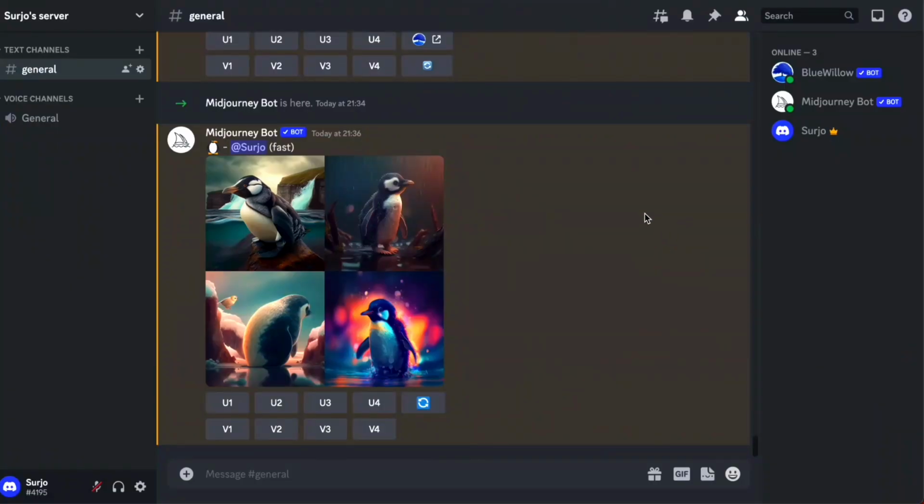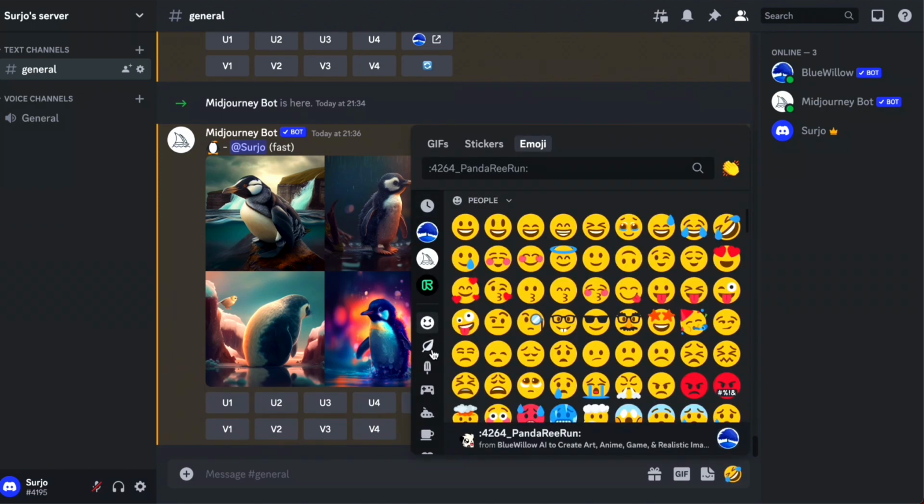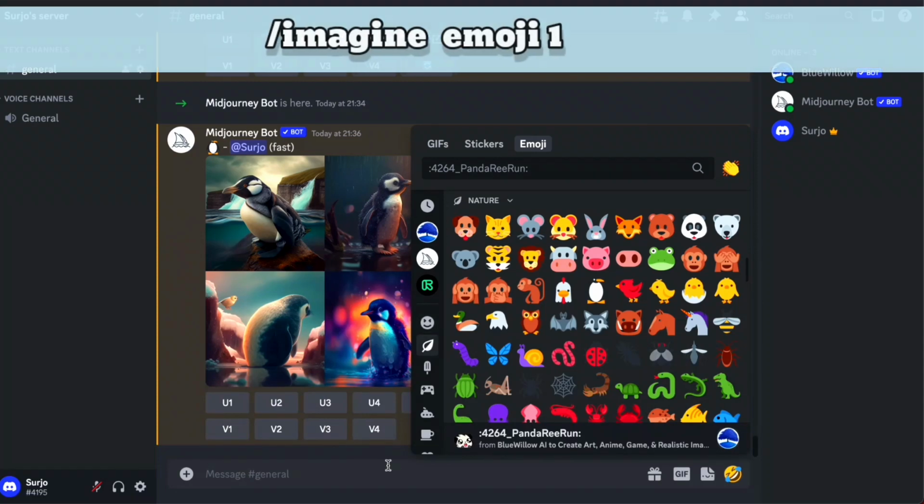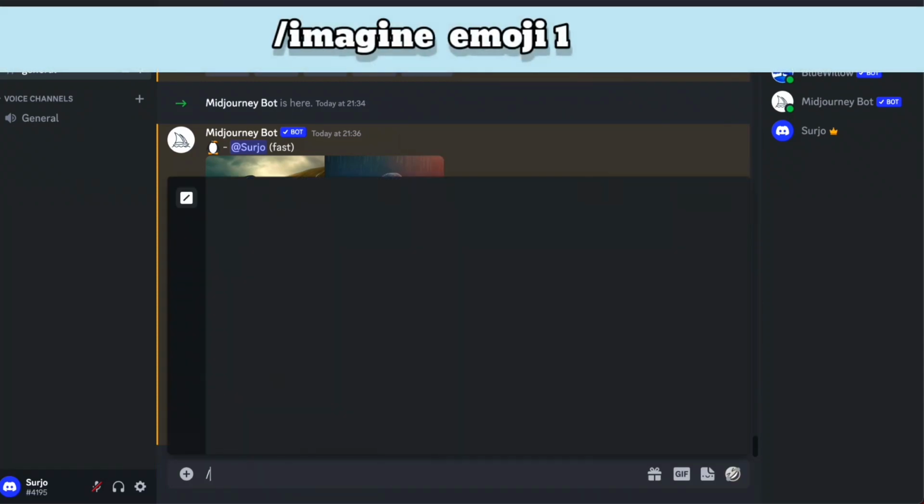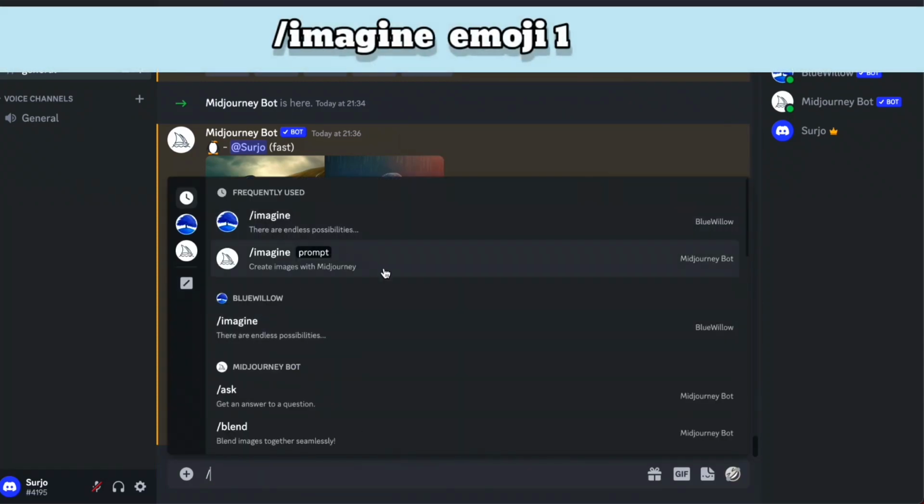If you don't know how to join the Discord server, you can check the other videos on the internet. So here in the right corner you see this emoji icon. You just click and you can select any emojis you want to create the image. So it's simple: type slash imagine from Midjourney.